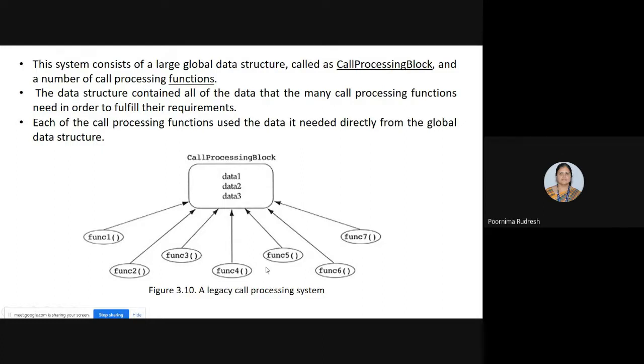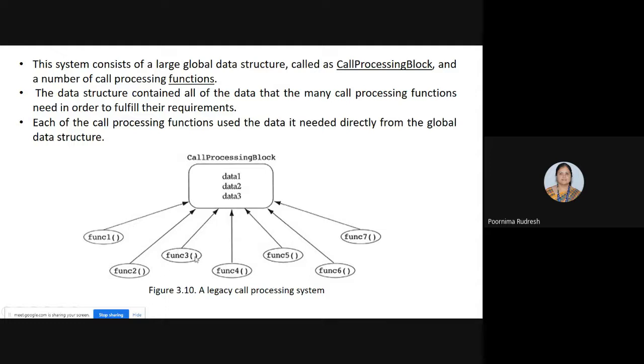Whenever function 1, 2, 3 or 7 are called, in order to perform their operations, these functions make use of the data which is present in the form of a global data structure. Each of these functions uses whichever data is required for its operations, directly from the global data structure.